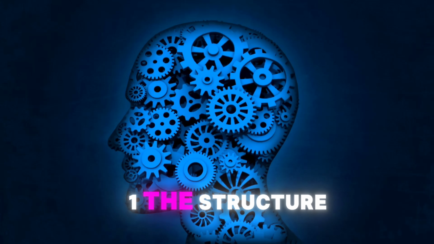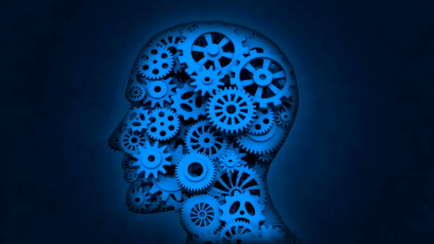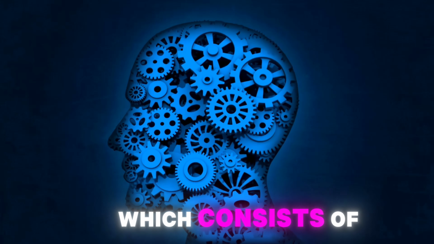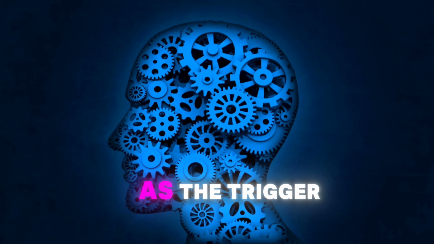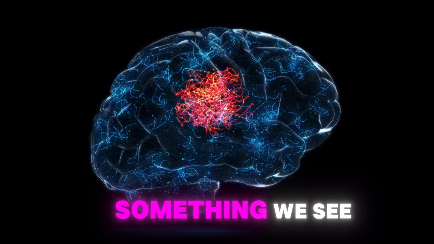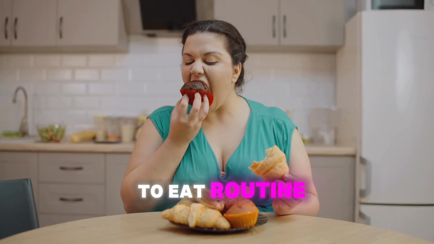1. The structure of habits. The habit loop. Habit formation can be understood as a habit loop, which consists of three main parts. Cue, also known as the trigger or signal, it initiates the behavior. It can be something we see, hear, feel, or think. For example, feeling hungry can be a cue to eat.